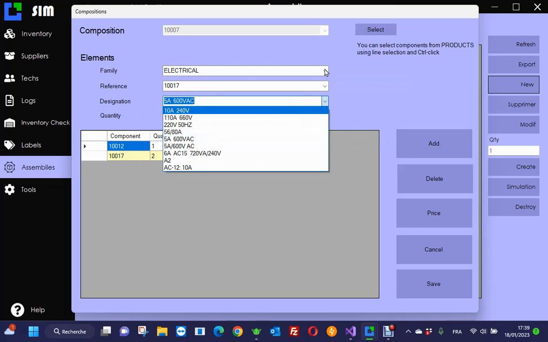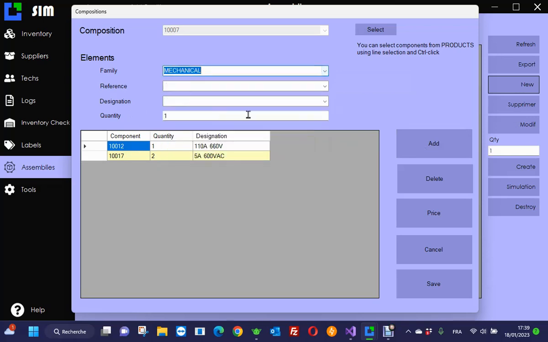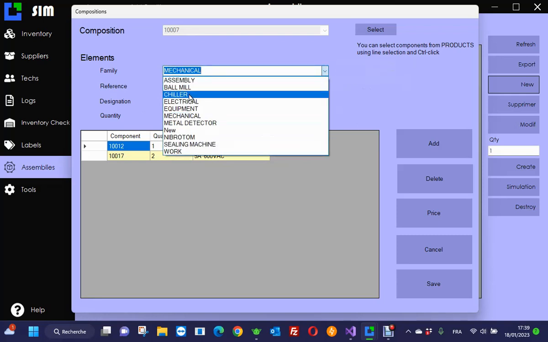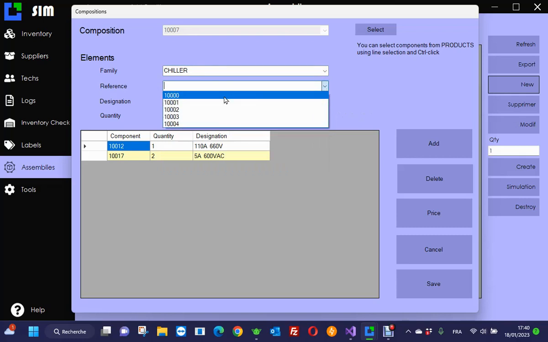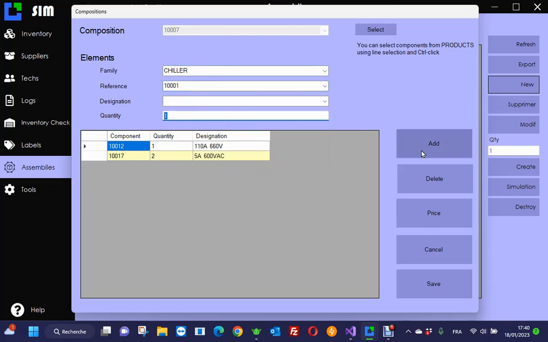Let's say I need something called a chiller. I take this one, and I need two of them. So that's the list of items I have to provide when I change machine.